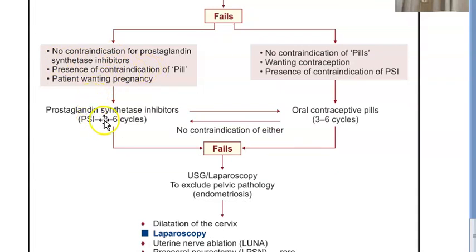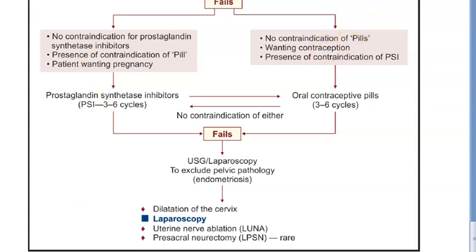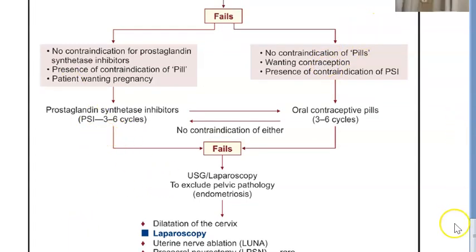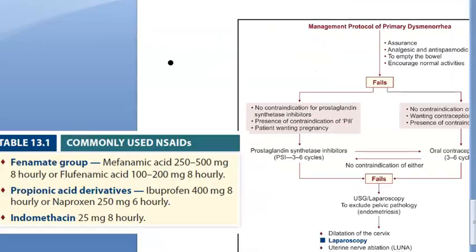Then you will give prostaglandin synthetase inhibitors, PSI. What is that? These are nothing but NSAIDs, right? Look at this. Fenamates, just remember mefenamic acid. So NSAIDs basically they're talking about. Mefenamic acid, how much will you give? You should know this. 200 mg to 500 mg 8 hourly they are saying. Please at least remember this. It's a very common drug that you will use in gynecology. Mefenamic acid 250 mg 8 hourly.